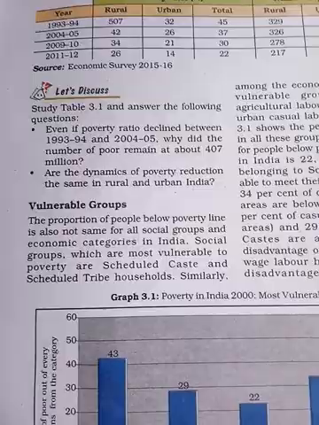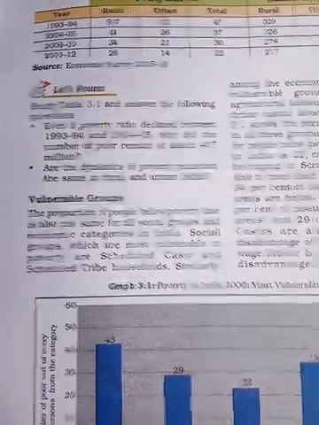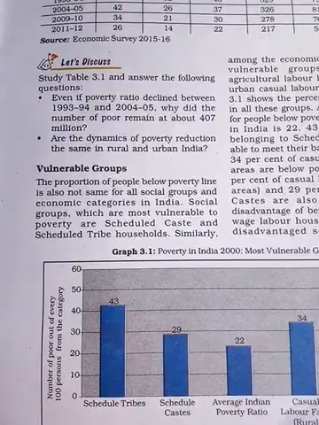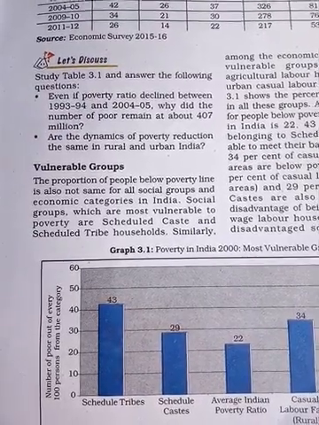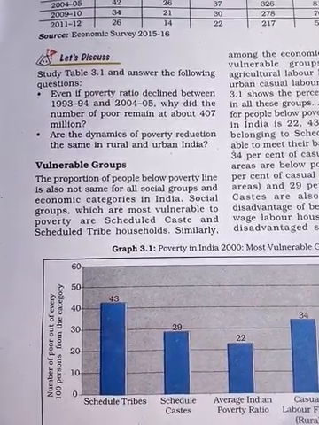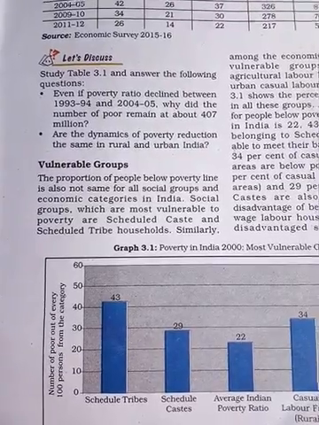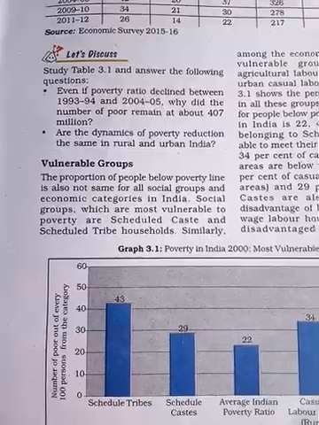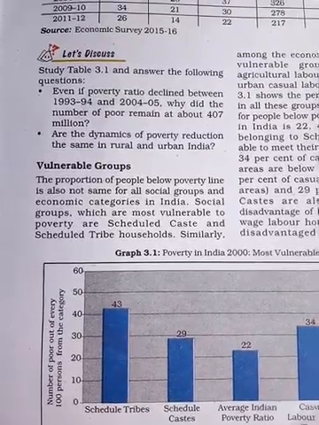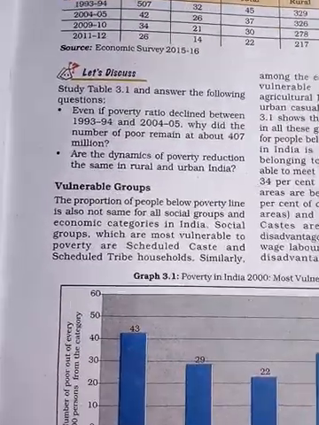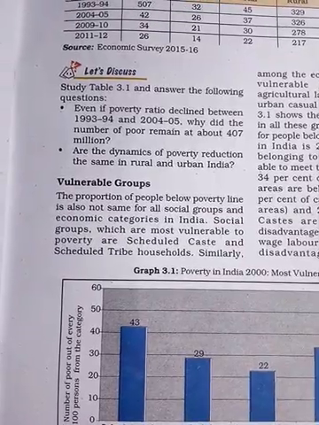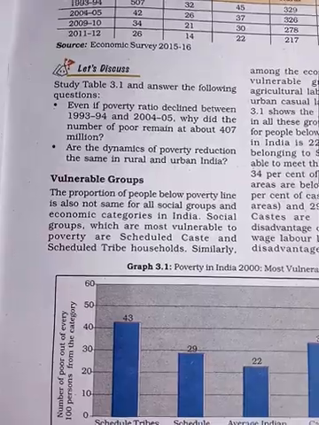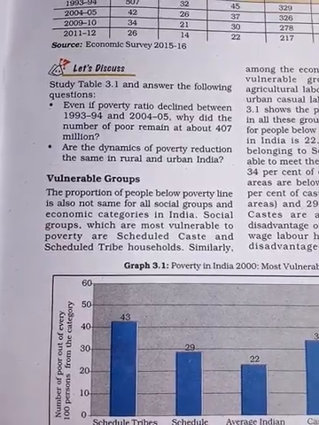Next is vulnerable groups. The proportion of people below the poverty line is not the same for all social groups. They are not the same for all groups. Let us look at the social groups and the economic categories in India, one by one.